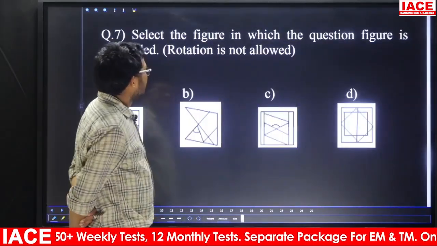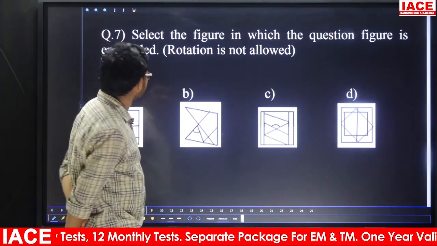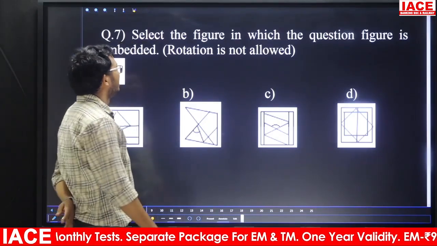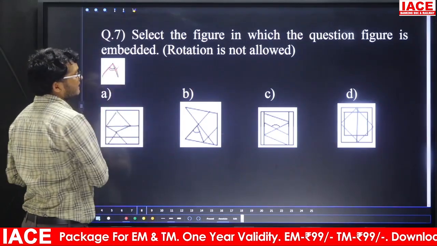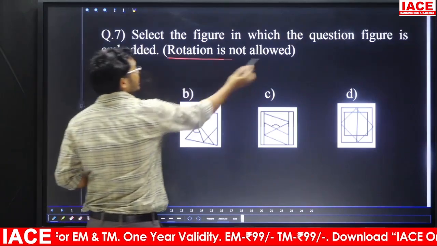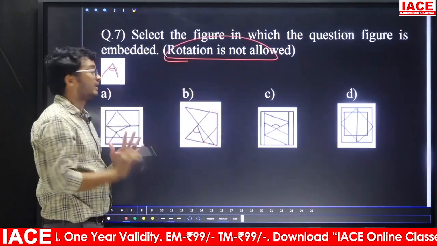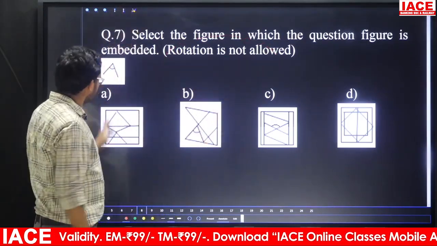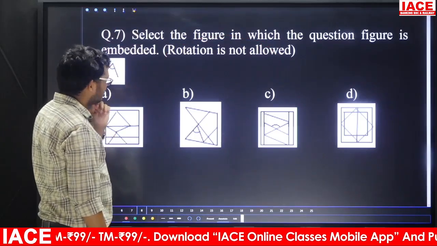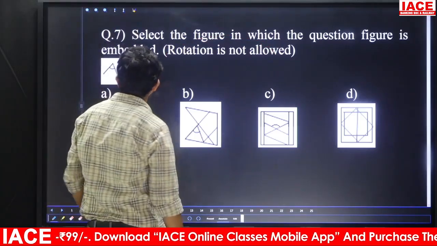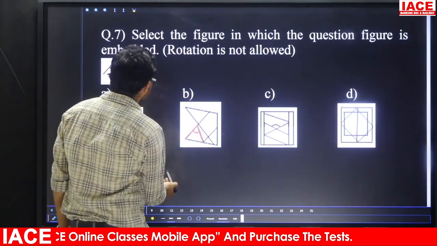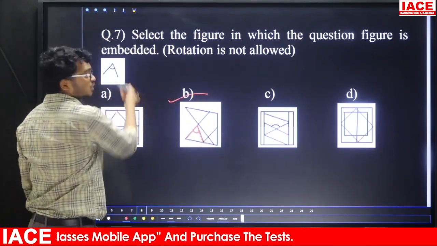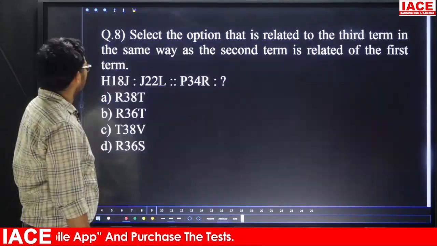Question number 7. Select the figure in which the question figure is hidden or embedded. Which of the following figures is hidden in the following 4 figures? Our requirement is that rotation is not allowed. We are not going to rotate. Check once. For the first one, it's not there. Next, friends, once observe the second one. In the second one, is the given figure hidden or not? Yes. That means your answer is option B. Question number 7, the answer is option B.